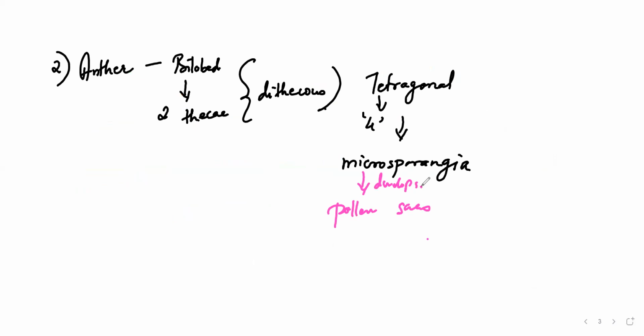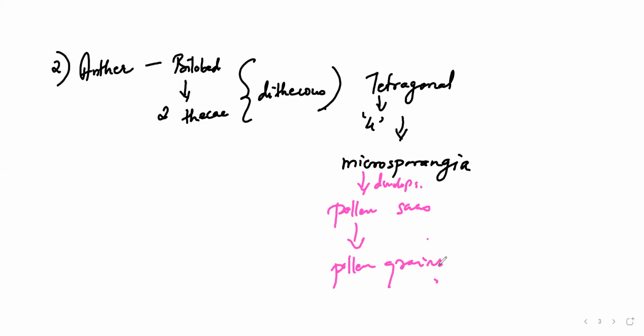Right? So they are going to extend longitudinally, meaning lengthwise, throughout the length of that particular anther. And this particular pollen sacs is going to have pollen grains, which is the main male gamete. Okay, so whatever the sporangia is there, that is going to develop into the pollen sacs, and these are the pollen sacs which will contain your pollen grains. Okay, so this is in general whatever the anther is there.